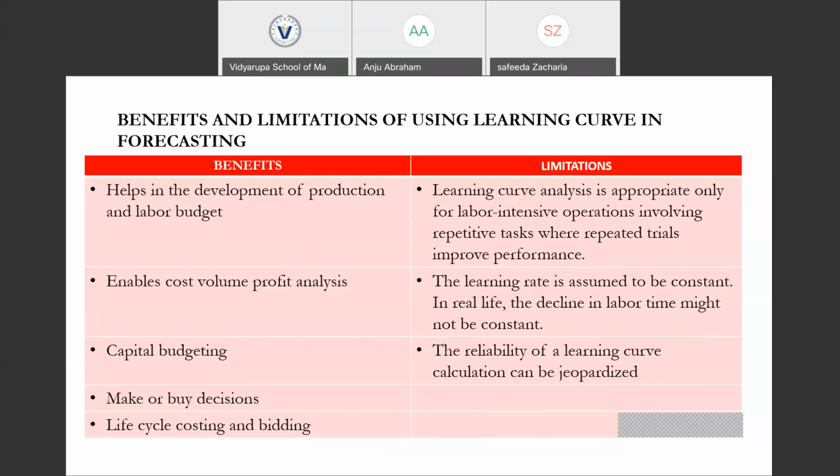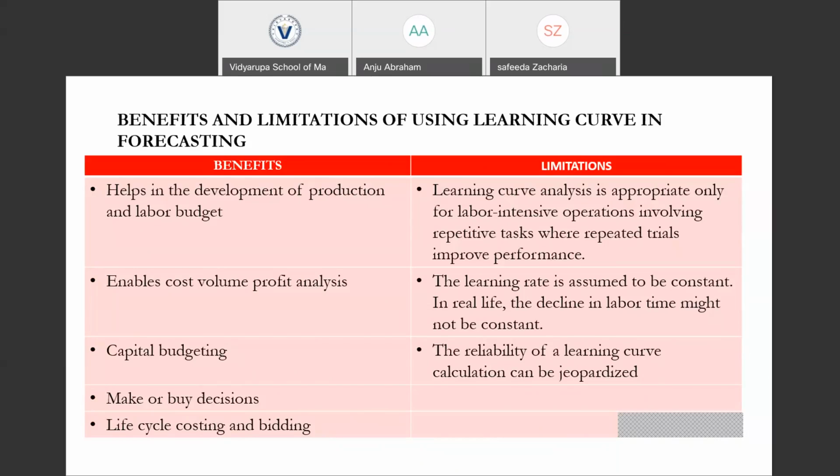As I said, when a person is given a task, as he performs this task repeatedly, his experience is increasing, and as his experience increases, his efficiency also increases. So this learning curve analysis cannot be applied to capital intensive operations, as there is no learning in the case of machines. If we are using more and more machines, there cannot be any learning for these machines. Learning is only possible for humans or laborers.